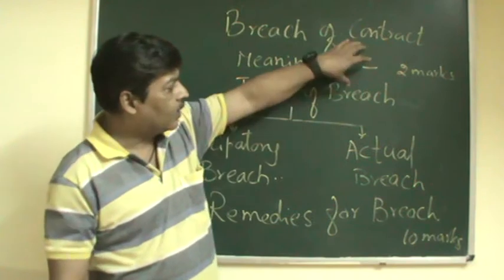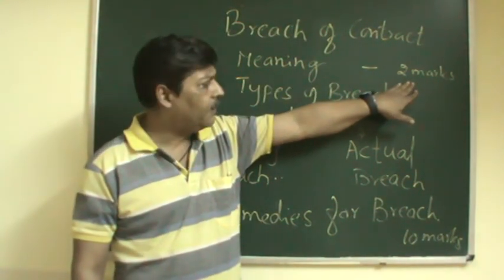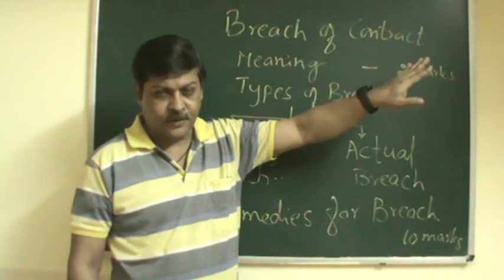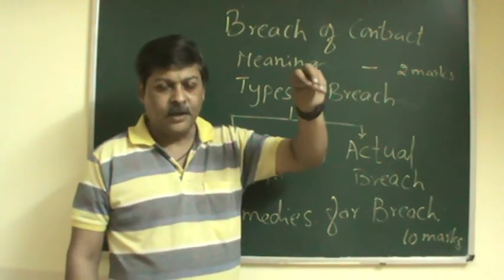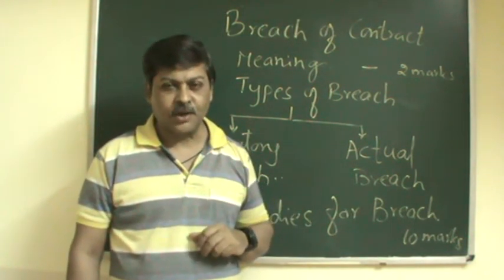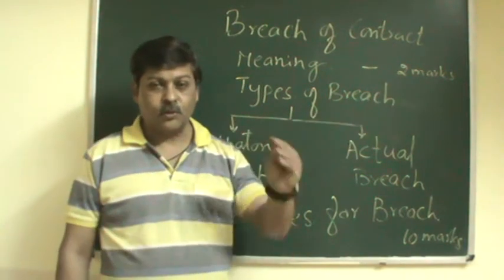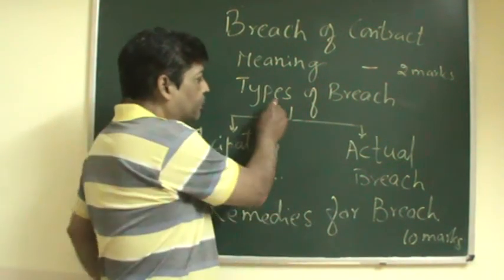So this is the general meaning, and you can have it for 2 marks. This may be asked as a 2 marks question: what do you mean by breach of contract? This is a 2 marks question from your examination point of view. Another 2 marks question you can expect is types of breach.